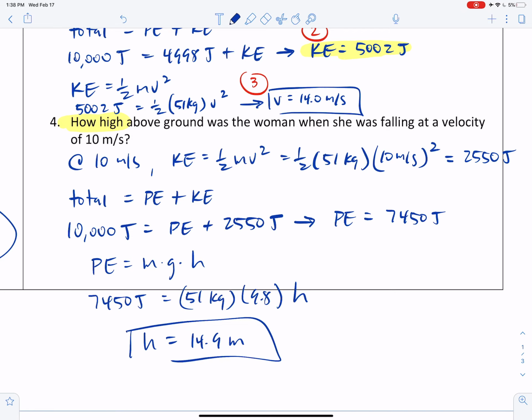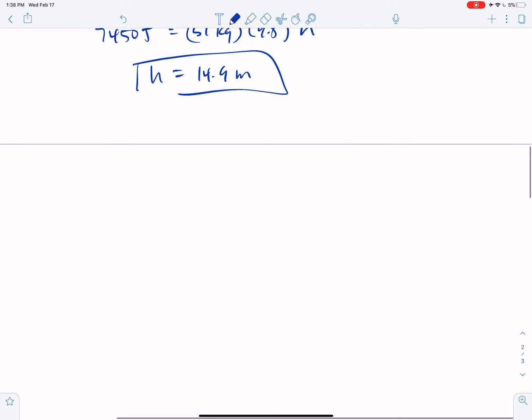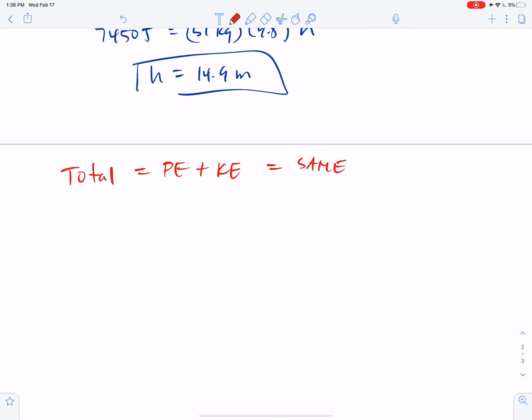Okay, so let me just recap the big idea here. This is always going to be true, that the total mechanical energy is going to be potential plus kinetic, and that the total will always remain the same. Okay, that total is never going to change. So if you want, you could say something like this, that the total at some before moment is going to be equal to the total at some after moment.